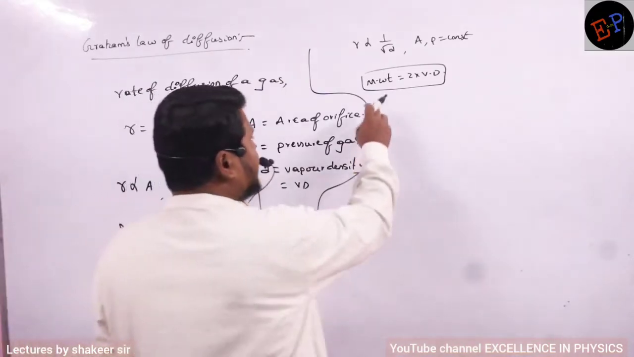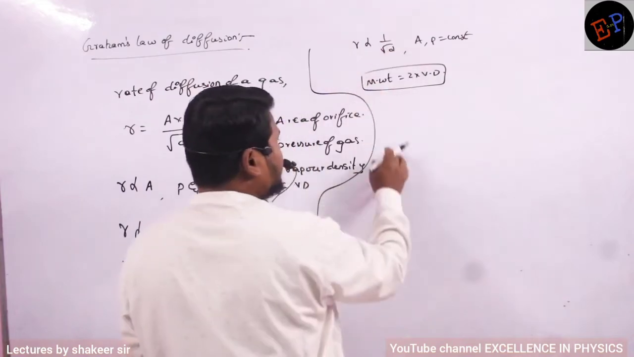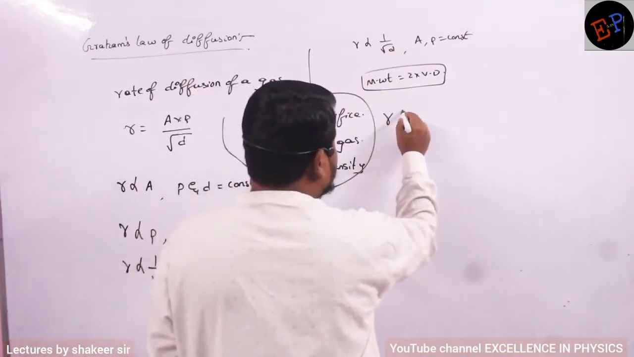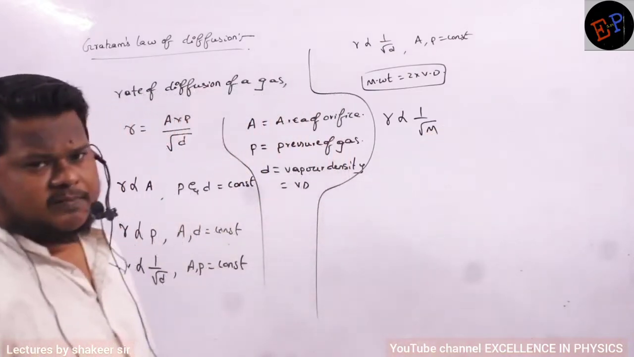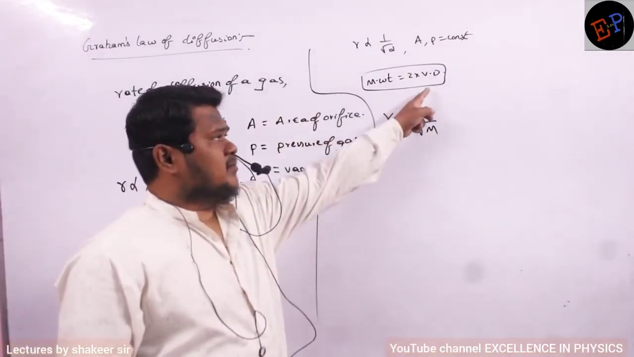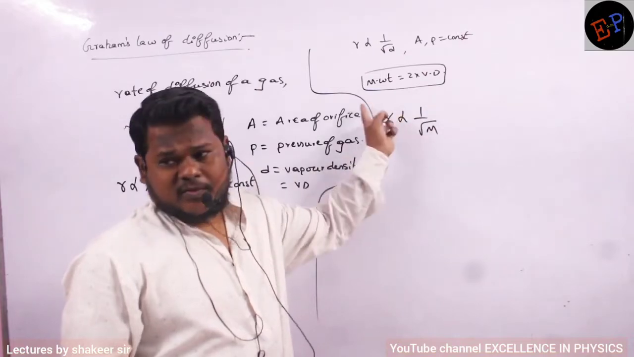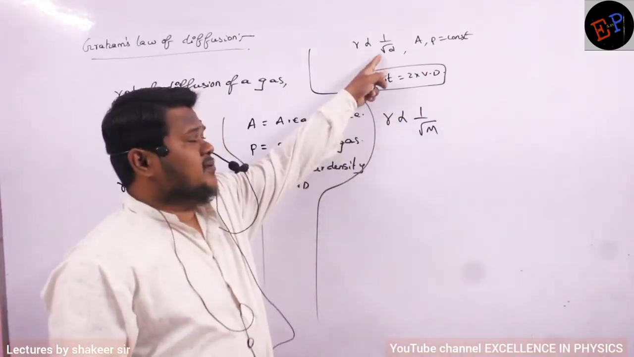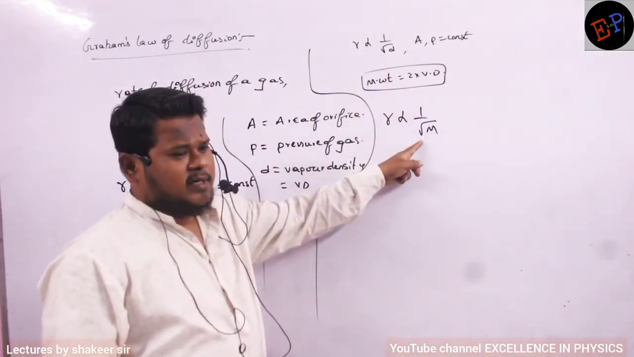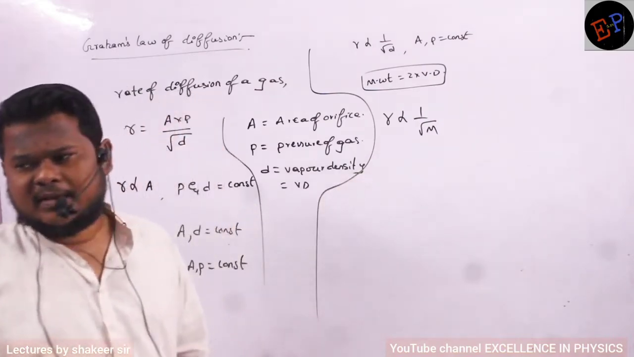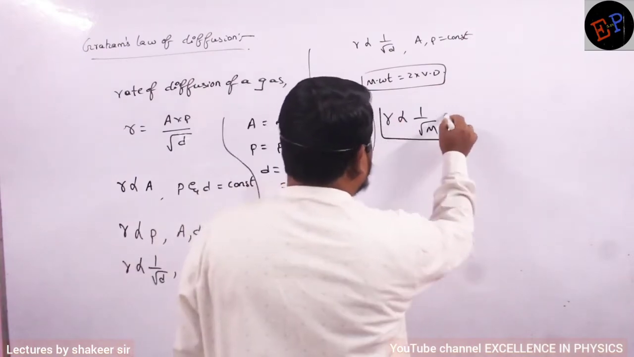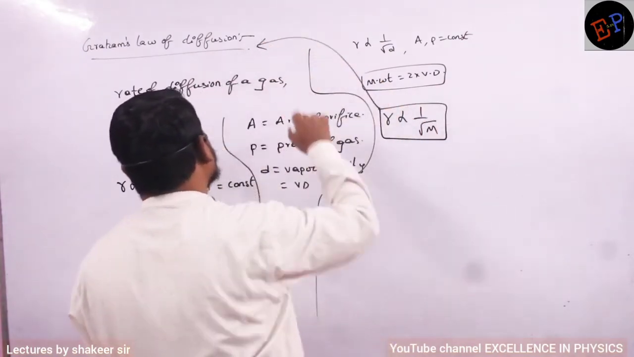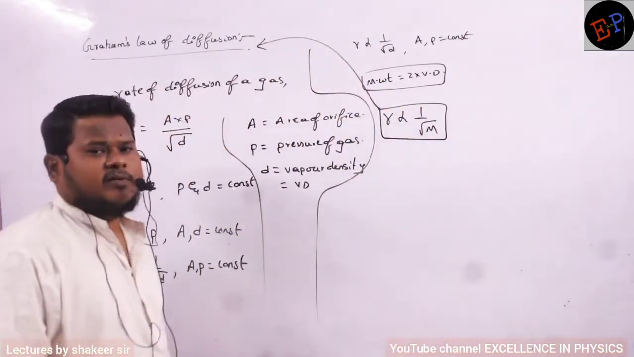Clear? So therefore, if R is directly proportional to 1 by root D, then also I can write R is directly proportional to 1 by root M, no? Because molecular weight and vapor density are directly proportional. So here instead of vapor density, I can write capital M also. What is meant by capital M? Molecular weight of a gas. So this is a very important relation, and this relation itself is called Graham's law of diffusion.